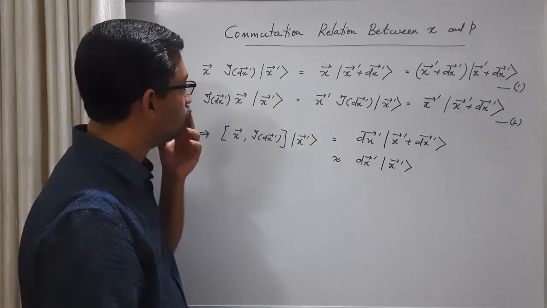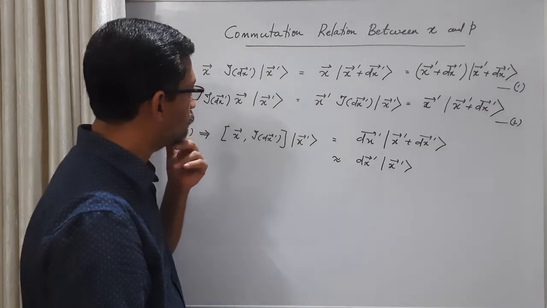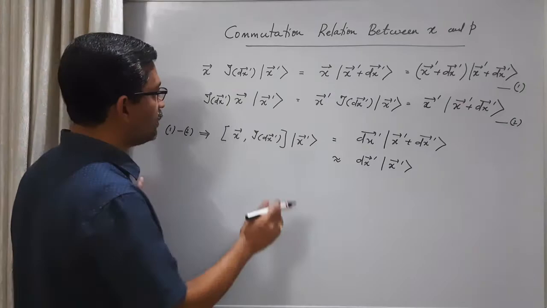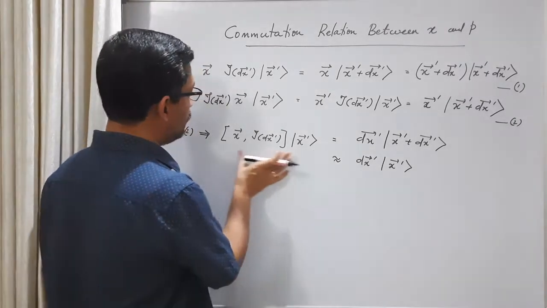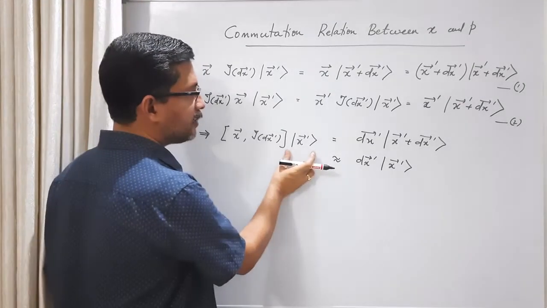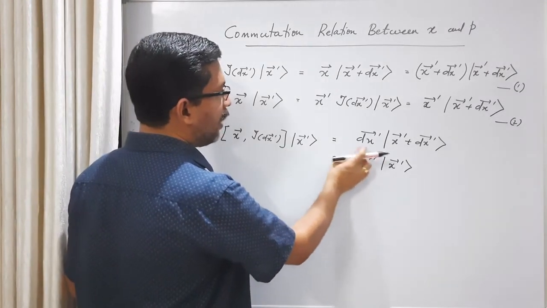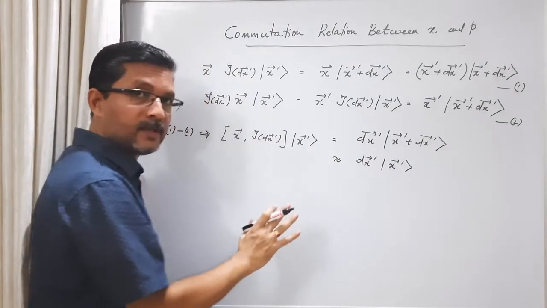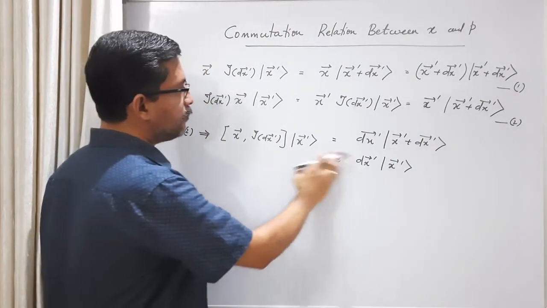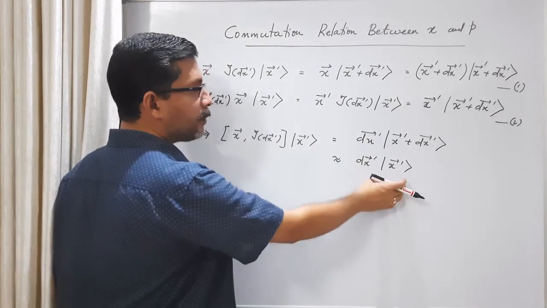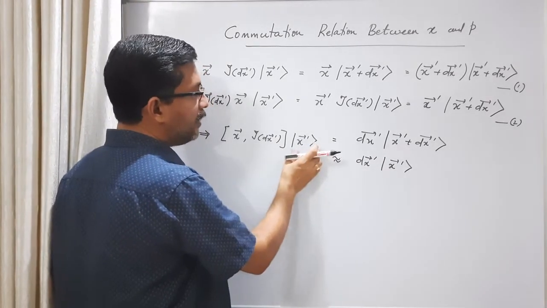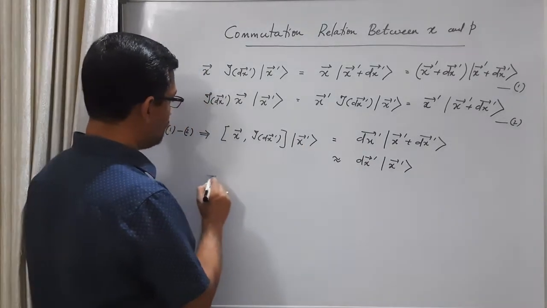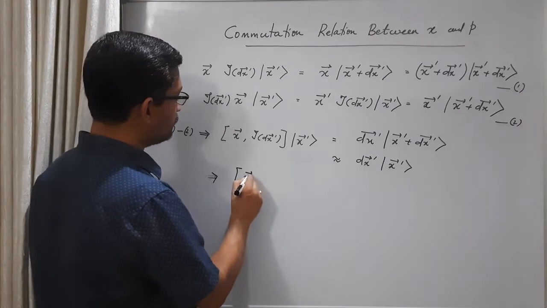Okay, now what we can say is, we have an operator acting on a vector here. This is equal to some eigenvalue times the vector. So we can write both sides as an operator equation. We can simply remove this vector. This is any arbitrary position eigenket, so we can remove that. So we can write this as, this implies,